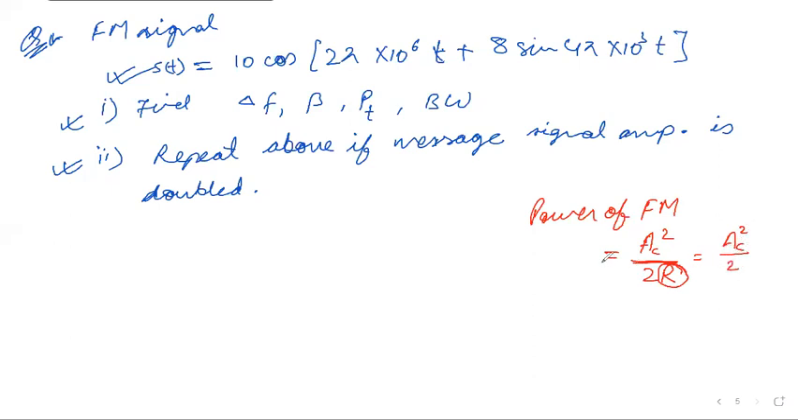Why is this so? Why is the power of FM equal to the power of the carrier? It is so because of the side bands that we get here. One more thing here: in case of FM, what is varying? Whether there is a variation in amplitude